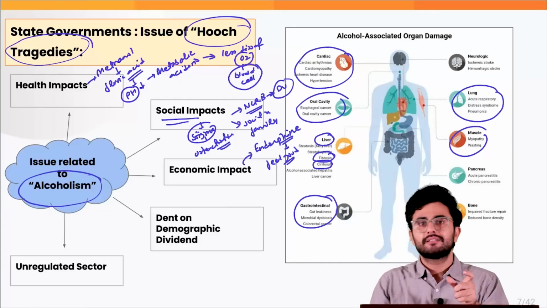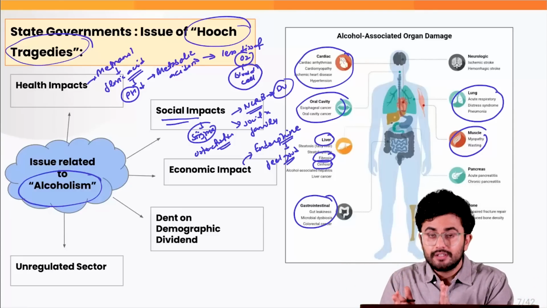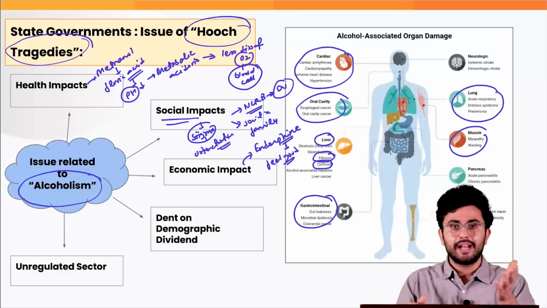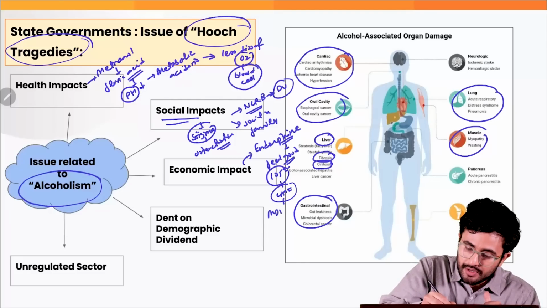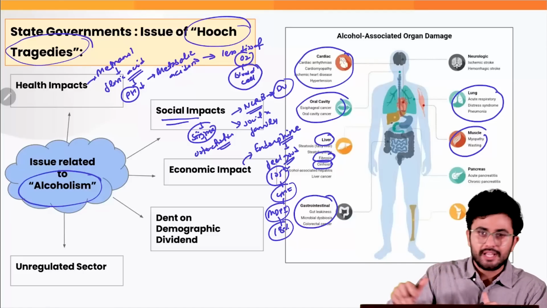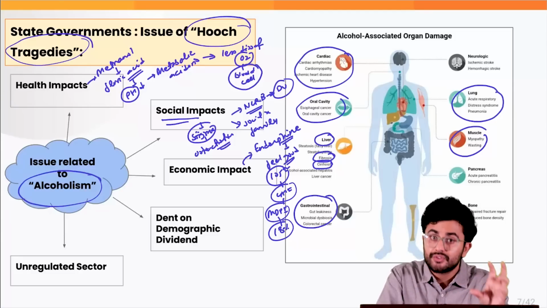So just imagine the kind of poverty which exists in our country. Just imagine the kind of hunger which prevails, right? For example, we are ranking 105th in the Global Hunger Index, or if we look at the Multidimensional Poverty Index, India has 18% of the population which is multidimensionally poor. Obviously these people are going through a lot of stress.